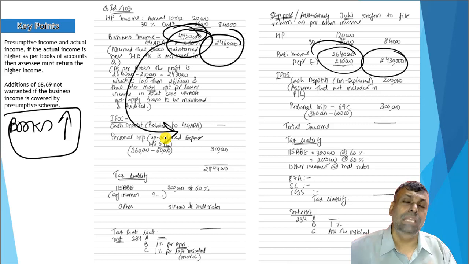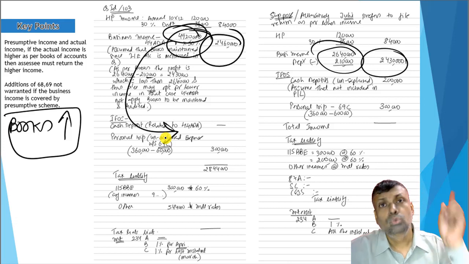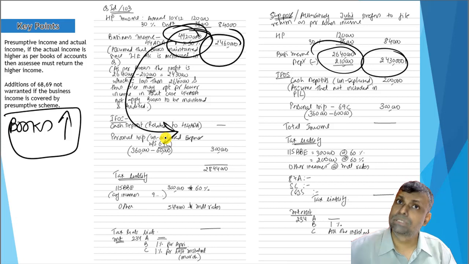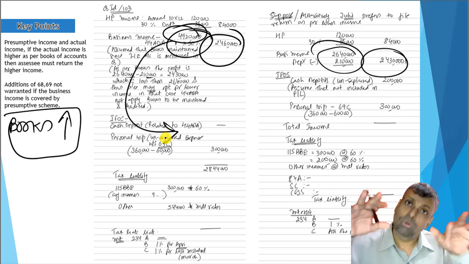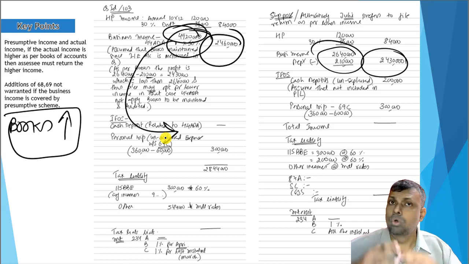So if I am following the scheme, it is logically concluded that the assessing officer cannot or should not make additions under section 68, 69 with respect to those transactions which are part of the presumptive scheme. If you have other transactions also, for example, if your bank account has been brought in, and from the bank account it is noticed that you have transactions other than business transactions, those transactions can always be questioned, and you have to answer. If the officer is not satisfied, he can make additions in that regard.